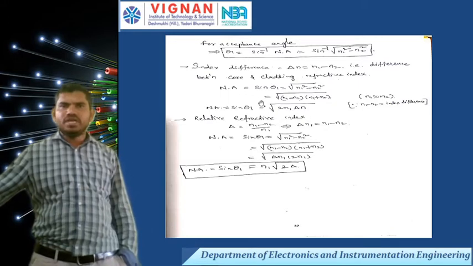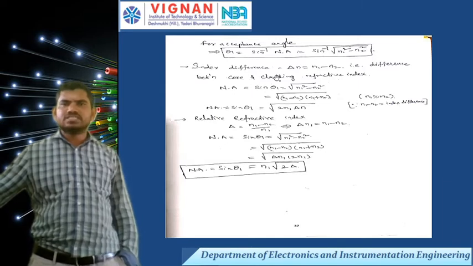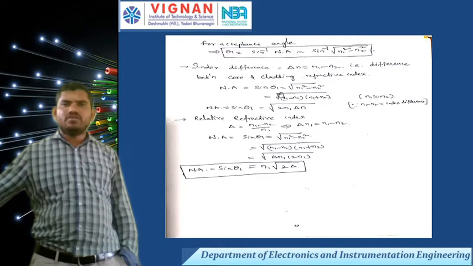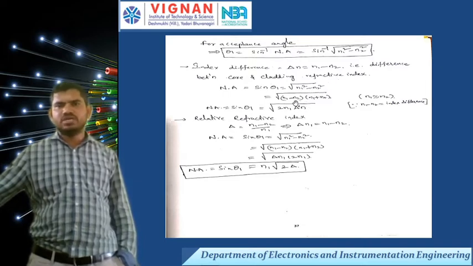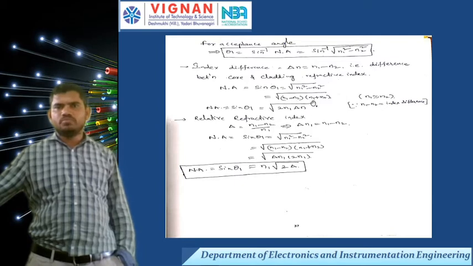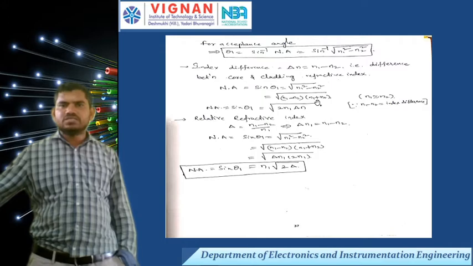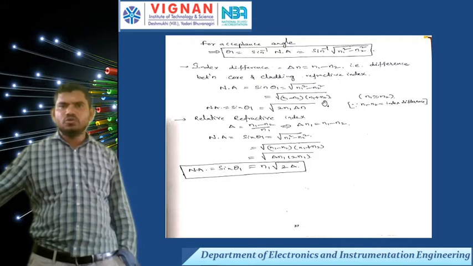Now, from the numerical aperture formula, I want to calculate the index difference for numerical aperture. Sin theta 1 is equal to under root of n1 square minus n2 square. Now I can write n1 square minus n2 square in the form of a plus b into a minus b, that is n1 minus n2 into n1 plus n2, where n1 and n2 are refractive indices. If n1 is approximately equal to n2, then we can write n2 is equal to n1.